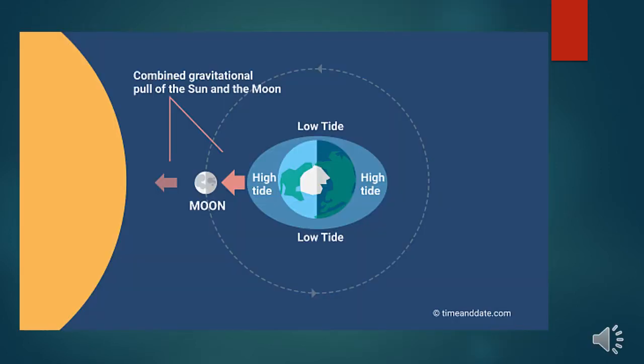Tides due to moon and sun. As we can see, both Sun and Moon are in line with Earth. Therefore, the combined gravitational pull of Sun and Moon on Earth exerts a force on water in coastal areas, because of which water levels start rising and then falling, which constitute tides.